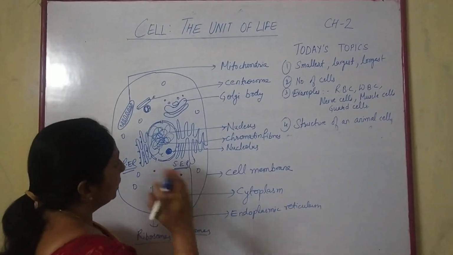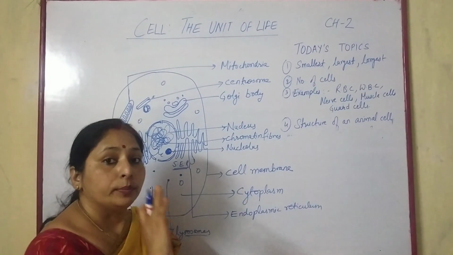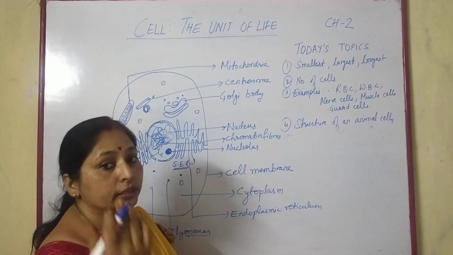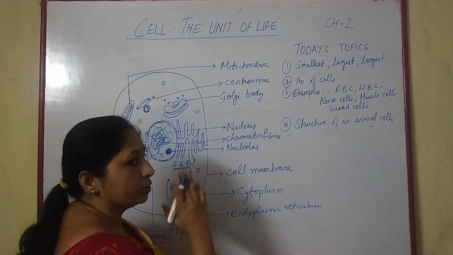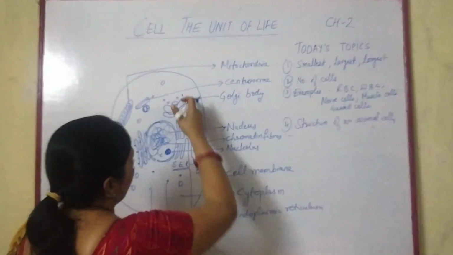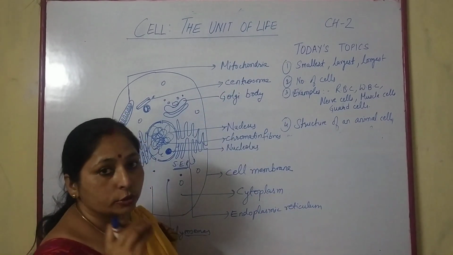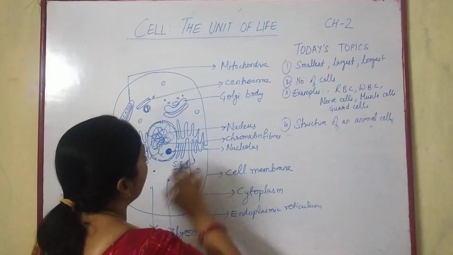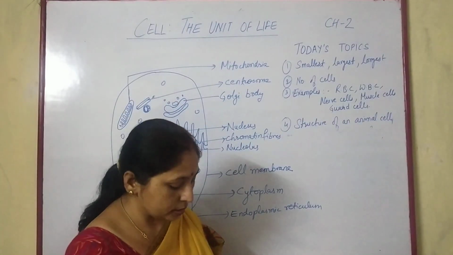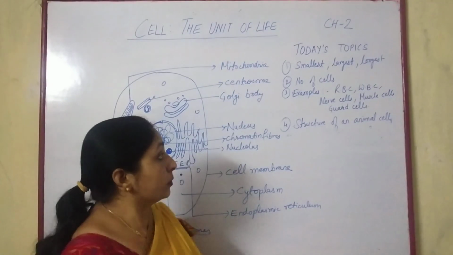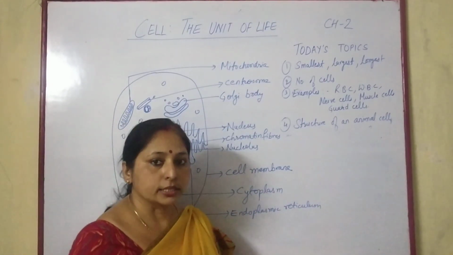In the next class, we will discuss the differences between the animal and the plant cell based on their structure, or the cell organelles present or absent, and also we will discuss the role of these cell organelles. So this is all for today's work: the size of the cells, smallest, largest and longest cells, number of cells, and the structure of animal cells. Thank you.